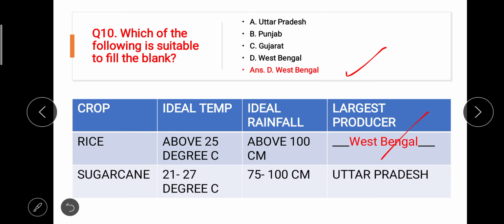Okay, dear friends, so in this manner we have seen several questions related to the agriculture of our country. I hope all of you have well understood.